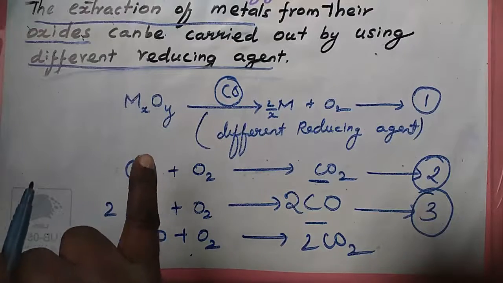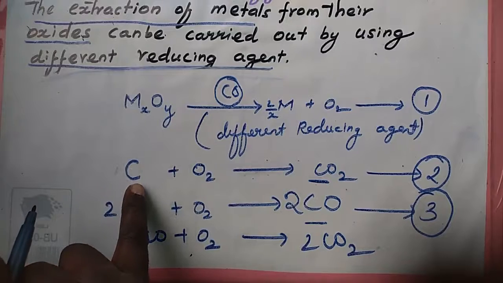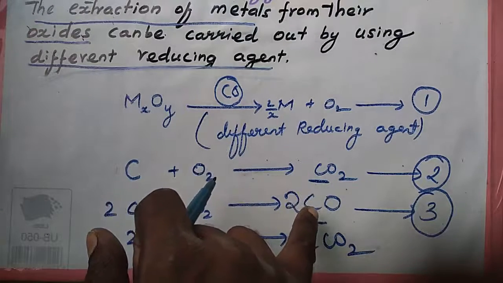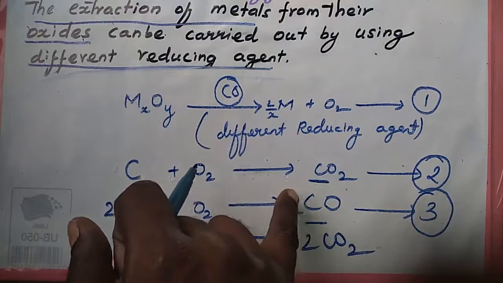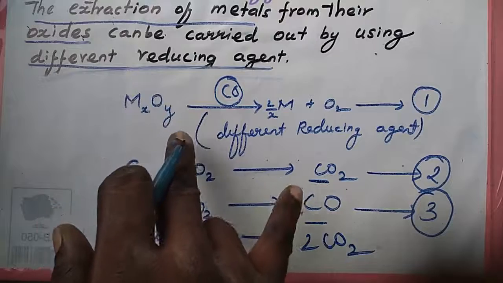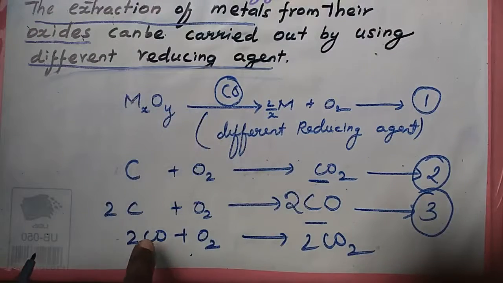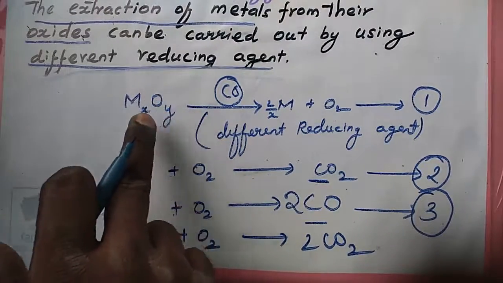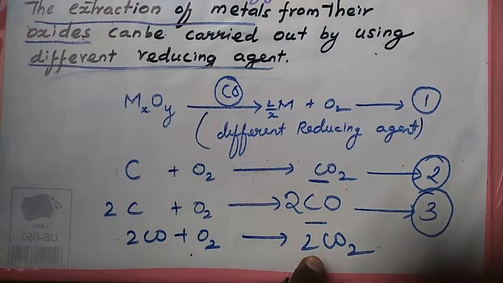Listen, the reducing agent carbon may be oxidized to form carbon dioxide and or carbon monoxide. In this reaction, if carbon monoxide is used as a reducing agent, it is oxidized to form carbon dioxide, 2 molecules of carbon dioxide.